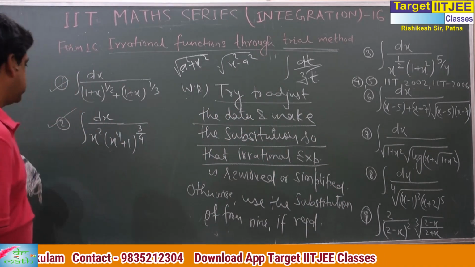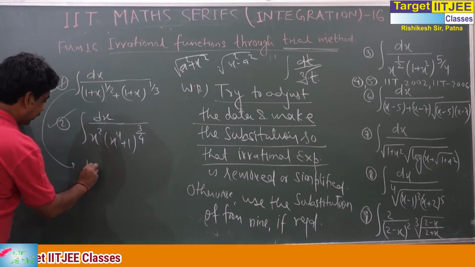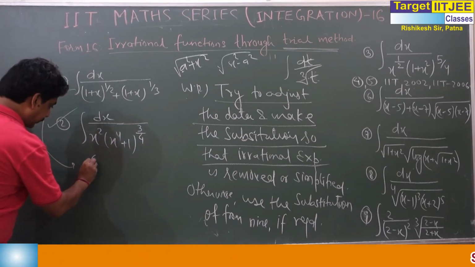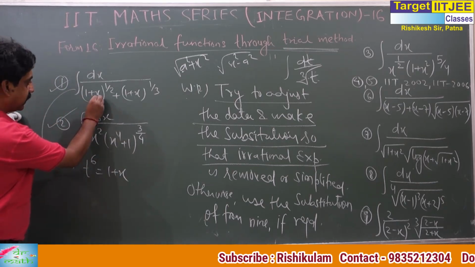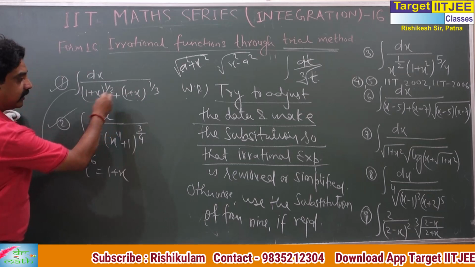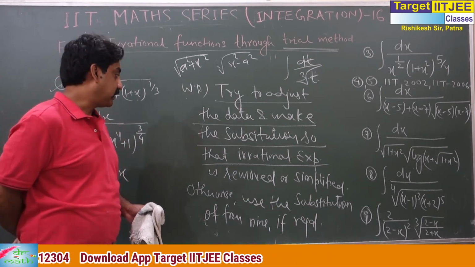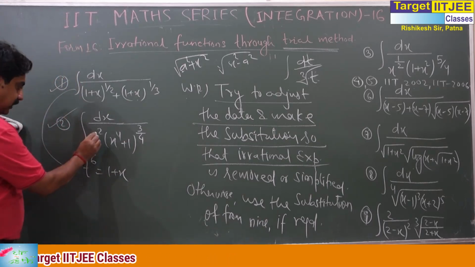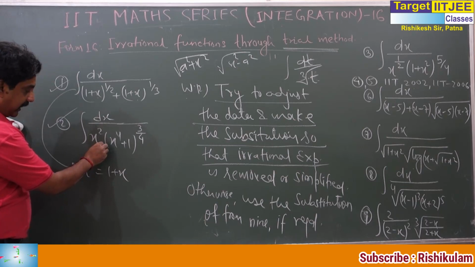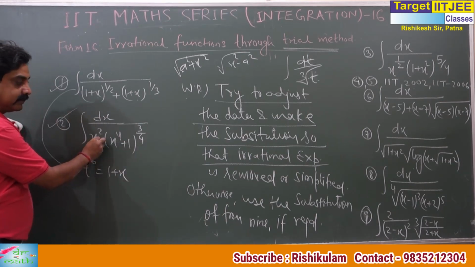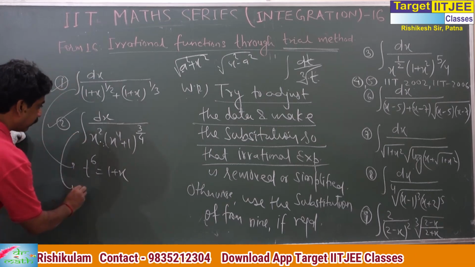I have done this question, 1 or 2. For this question, I have taken t to the power 6 is equal to 1 plus x. What is the reason? This becomes t cube and this becomes t square. The irrational expression is removed; irrational terms become rational. In this question, I have taken x to the power 4 common.